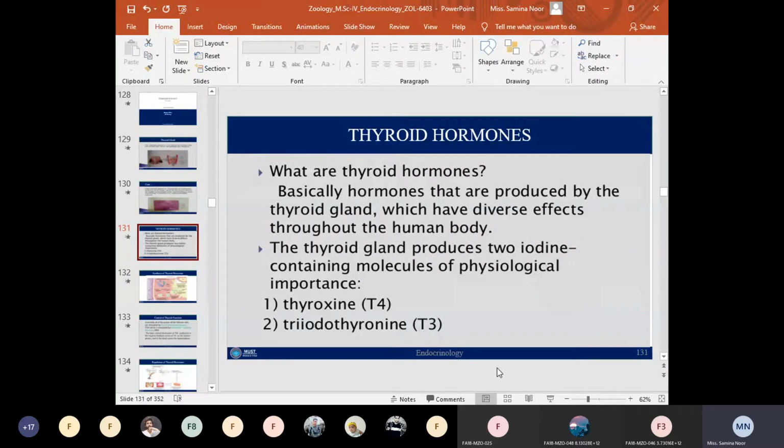About 93% of the thyroid hormone is normally thyroxine, or T4, and the remaining 7% is triiodothyronine.